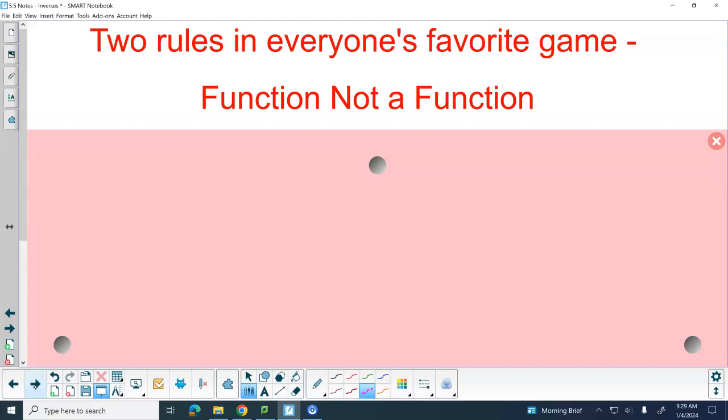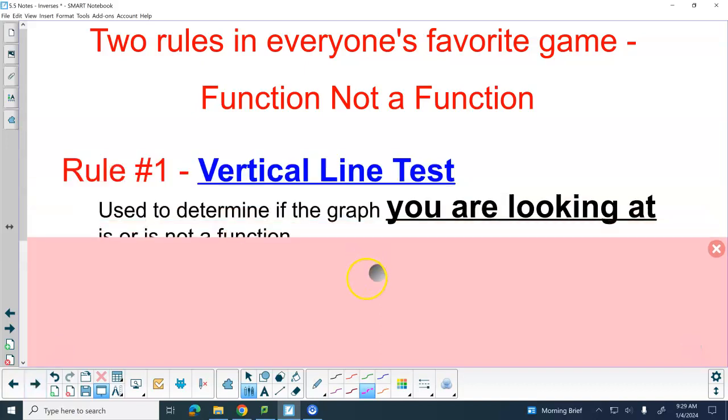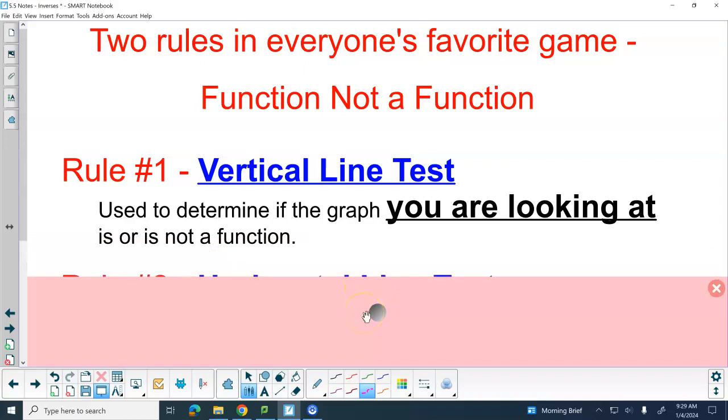Function, not a function. You've actually played this game before. How can I tell if a picture, a graph, of a function is a function or not? Vertical line test, right? So we're going to run the vertical line test, and that's going to tell us if what we're looking at is a function, and we can just do a quick sketch of anything if we need to.